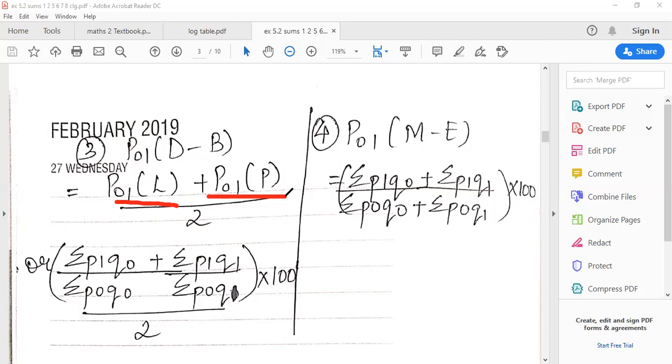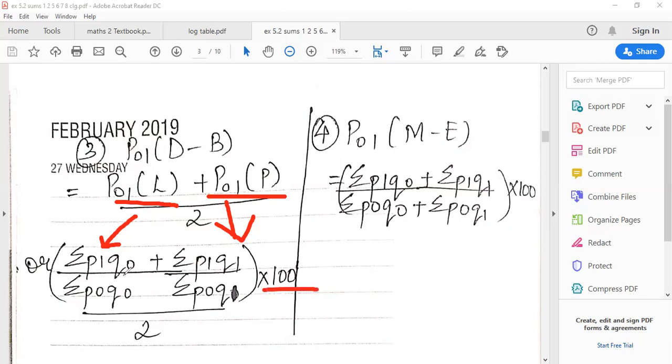To explain the formula, for example, if you got Laspeyres value 200 and Paasche value 100, how will you find Drobisch-Bowley? Tell me. 200 plus 100 divided by 2. 300 divided by 2, 150. Followed? The other logic is to put the full Laspeyres formula, put the full Paasche formula, put it in a big bracket, divided by 2, multiply by 100.